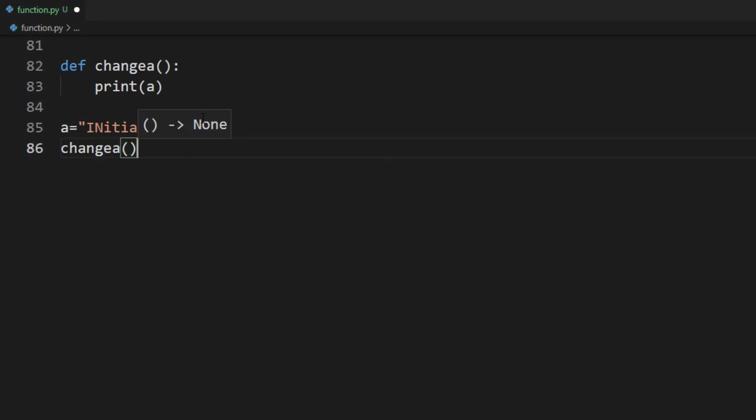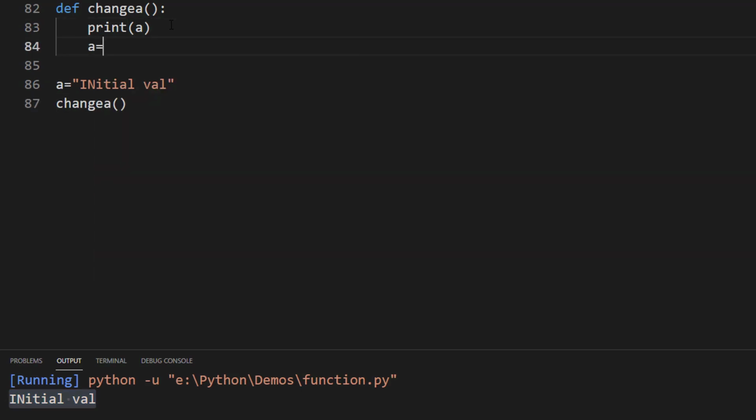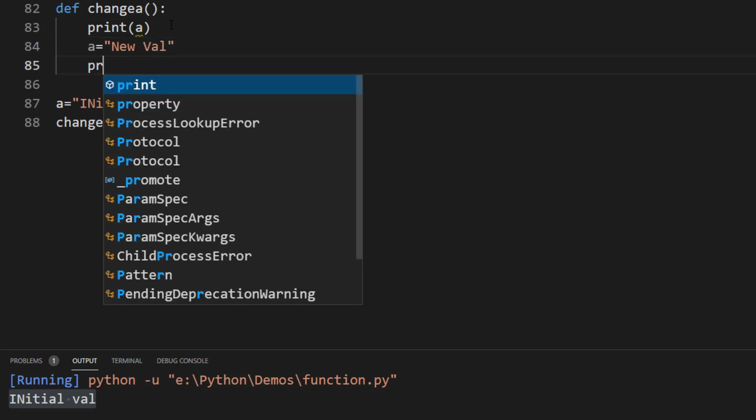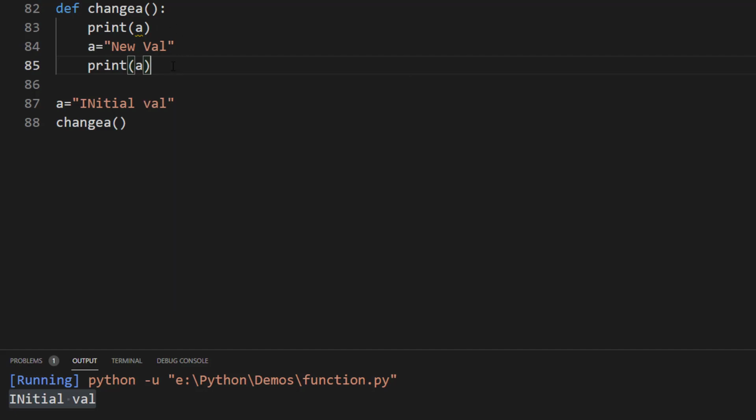It will give you a proper result. Print a will print the initial val. Great. But what if you want to change the value of this a? So we are saying a is equal to new val, and we are trying to print it over here, and similarly after changing the value just try to print the value over here also. And if we try to run this code, it will throw an error.